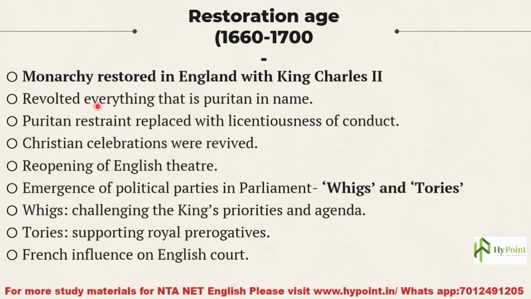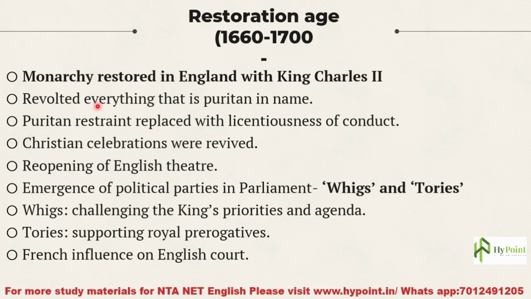So, since monarchy was restored, and there were many constraints and restrictions during the Puritan Age because Puritan ideals were popular at that time. Theatre was closed down. Everything was under their control, and whatever their ideals approved, they actually approved. So that's what happened.